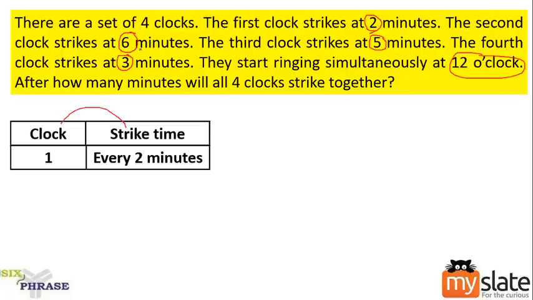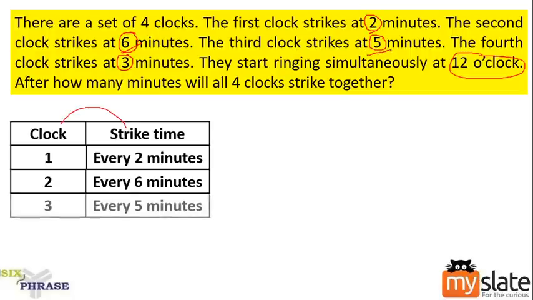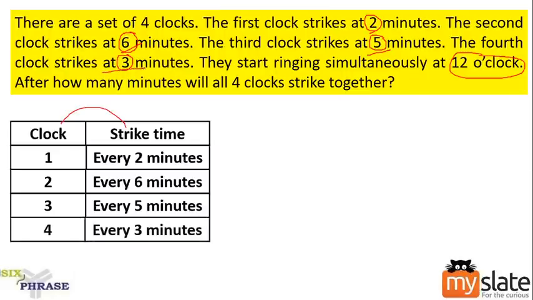Clock 2 strikes every 6 minutes. Okay. Clock 3 strikes every 5 minutes. Okay. Clock 4 strikes every 3 minutes. Yes, okay. They've all started ringing simultaneously at 0th second.